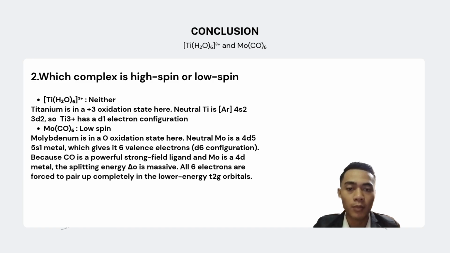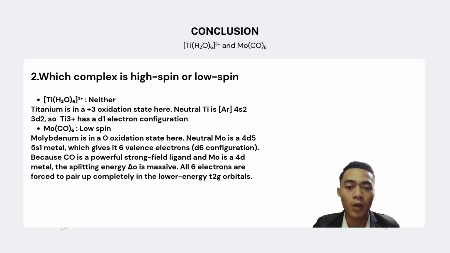Titanium is in a +3 oxidation state here. Naturally, titanium is [Ar] 4s2 3d2, so the titanium ion has a d1 electron configuration. Next, for the molybdenum hexacarbonyl, this is low spin. Molybdenum is in a 0 oxidation state here. Naturally, molybdenum is 4d5 5s1, which gives it 6 valence electrons, a d6 configuration.